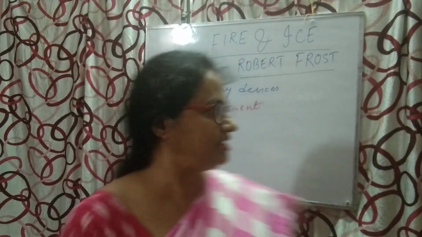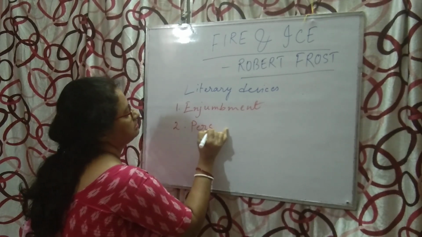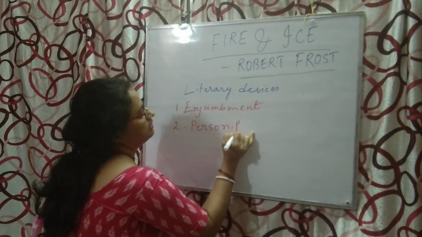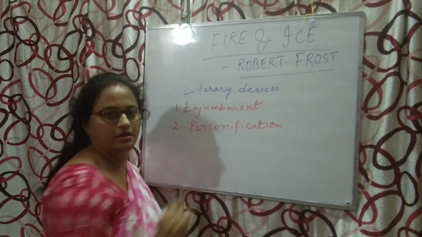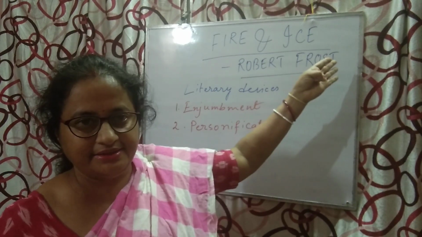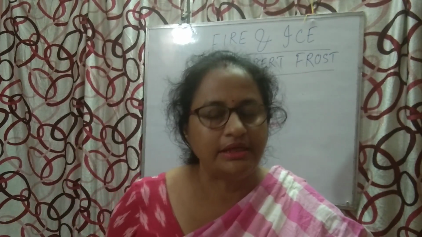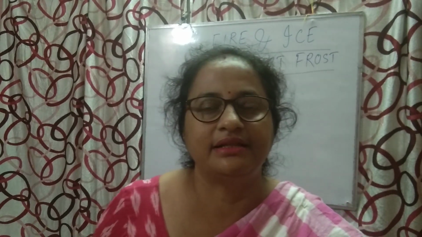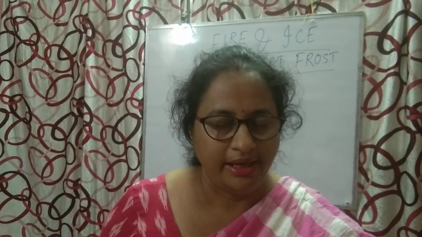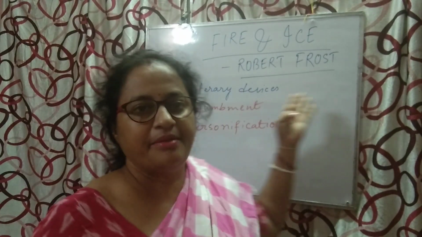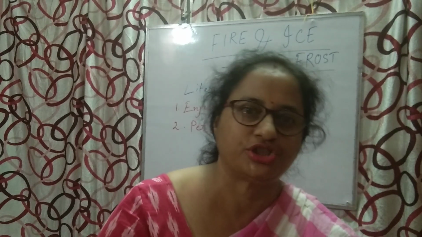Now next is personification. What is personification? Here fire and ice, these are the two inanimate objects, isn't it? Inanimate means non-living. But our poet has given them a power. What was the power? The power of destruction.